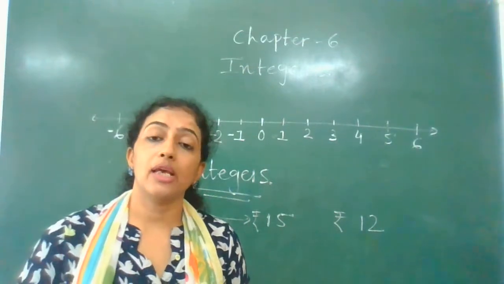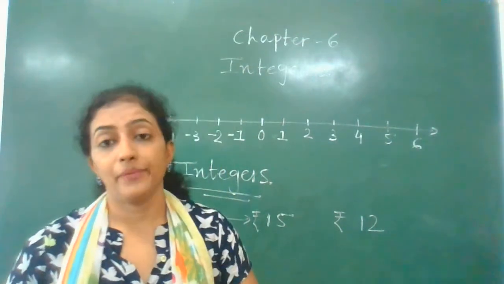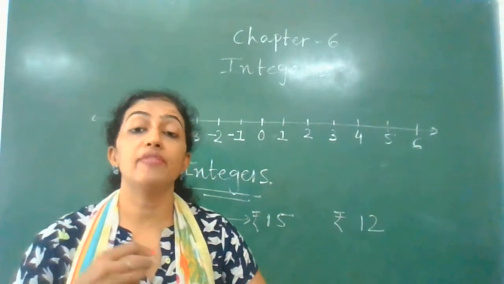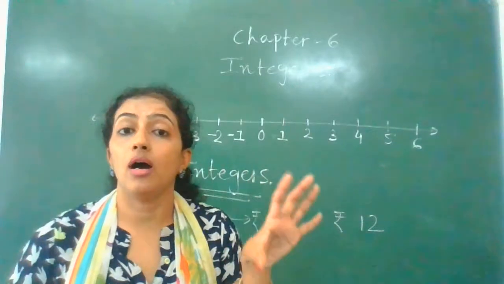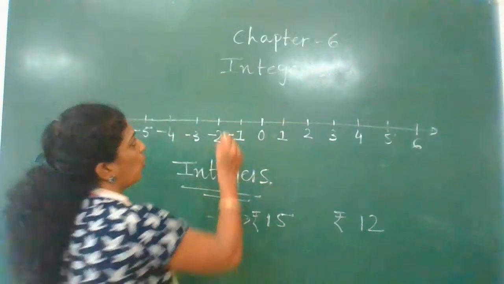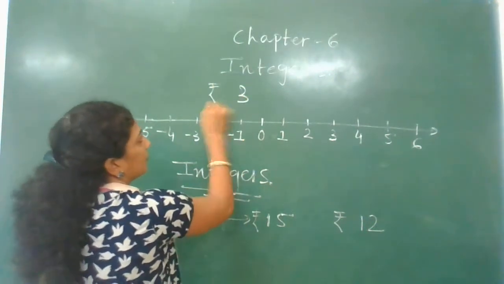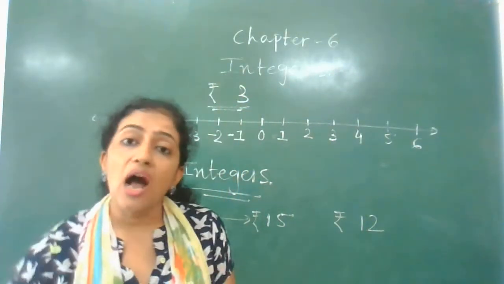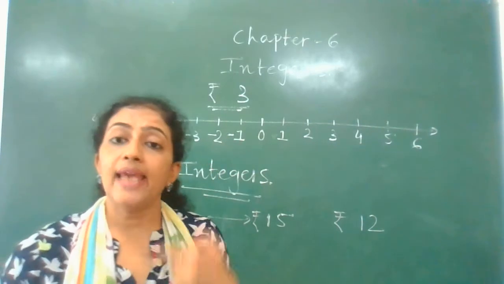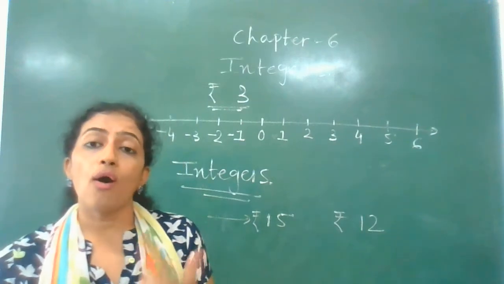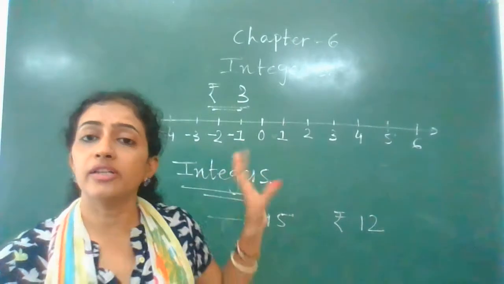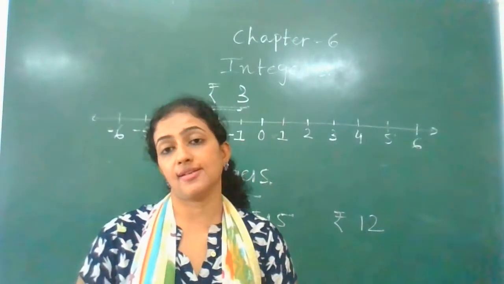Now when you are talking about your debit or debt, what does it mean? How will he show it in his account or in his record? If he just shows it as rupees 3, then how will he understand whether he has to take these 3 rupees from you or you have to give him? So here integers help us a lot.